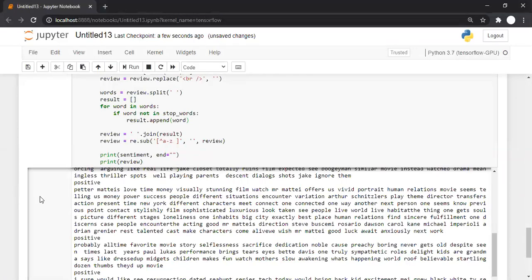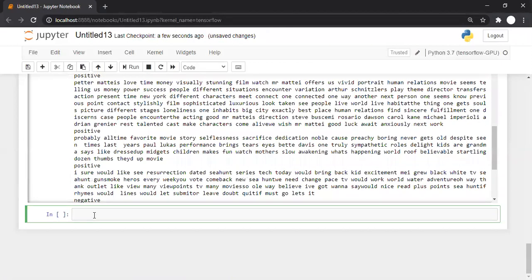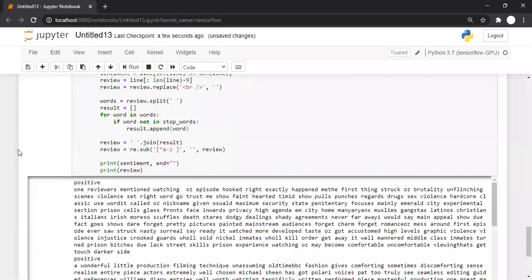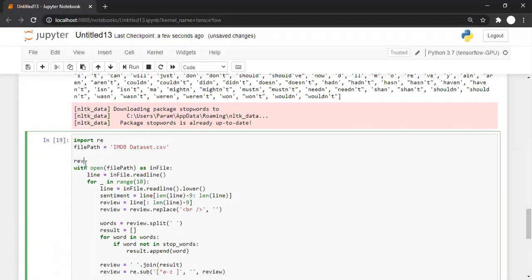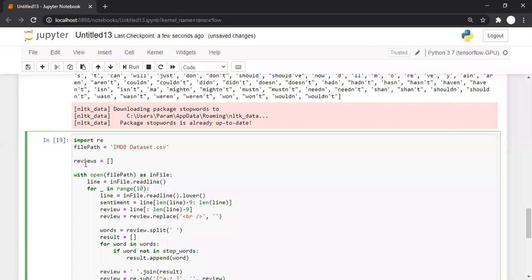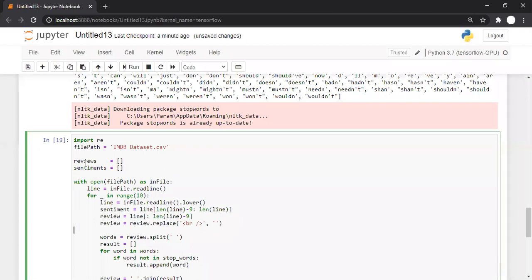Okay, done. So let's move to the next step. Now we have results and all, but it's only processed. We want it in an array. So how can we take it in an array? Let's say I'll create an array of reviews, and the second array that I want to create is an array of sentiments. Initially, both the arrays are empty.